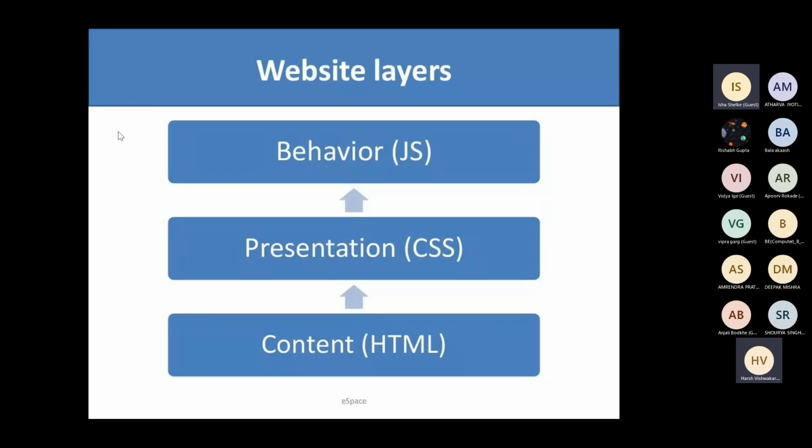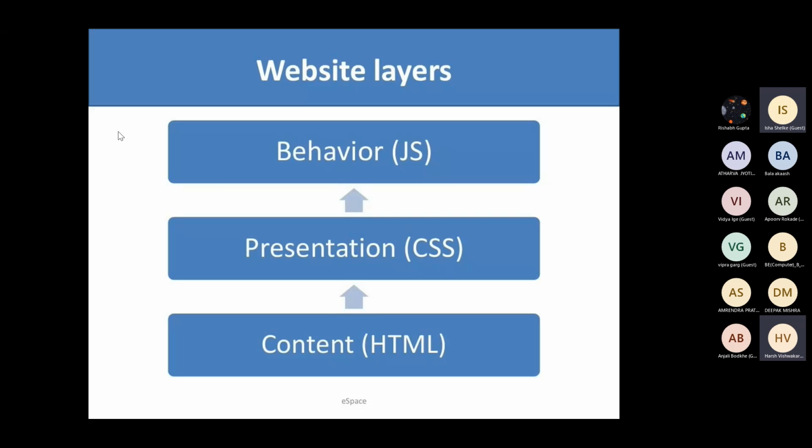If I talk about a human analogy, you can compare it to our skeleton, which is the structure of anything. It is the HTML part, which defines where we have to stay and what part stays where. We have muscles and clothes that are defined by our CSS. How we look is actually defined by the CSS. And how we behave, like if I get touched and my body moves, I smell, I react to anything, that part is actually JS, the behavior one. So these are the 3 layers, and every single website on the internet is divided into these 3 layers.